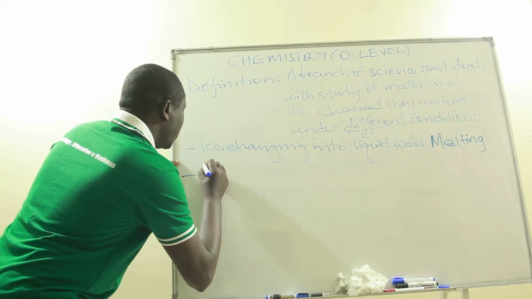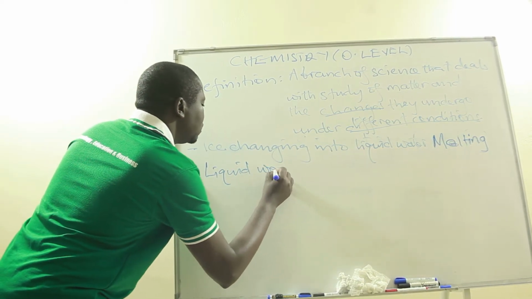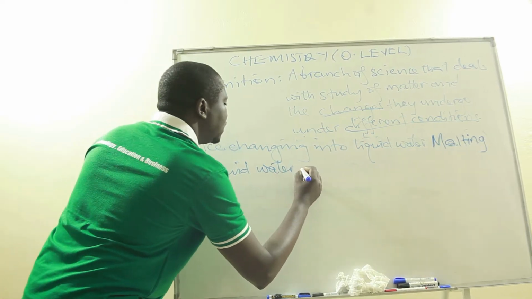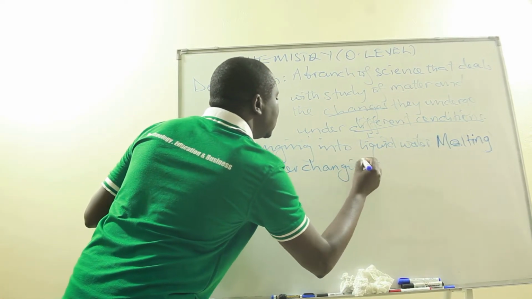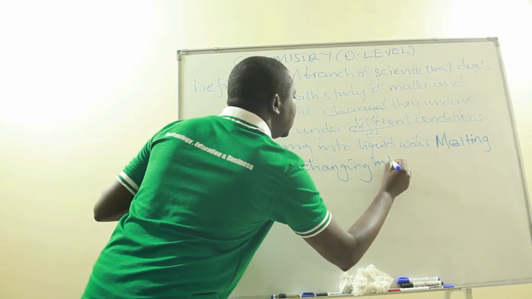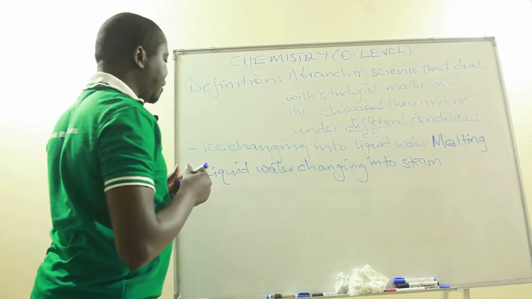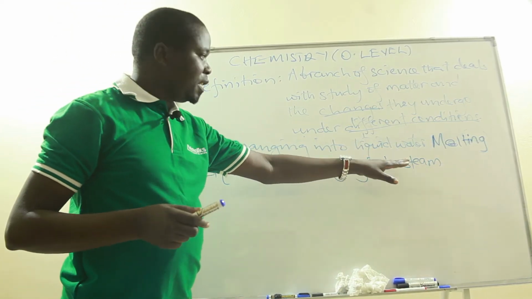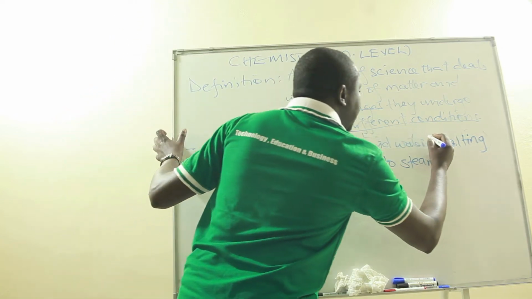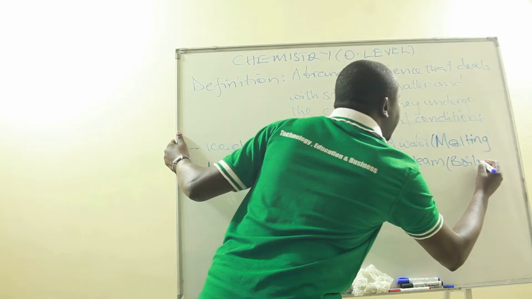Now, that liquid water changing into steam. Liquid water is a liquid. It can change into steam, and steam is a gas. Now, that process itself is what we call boiling.